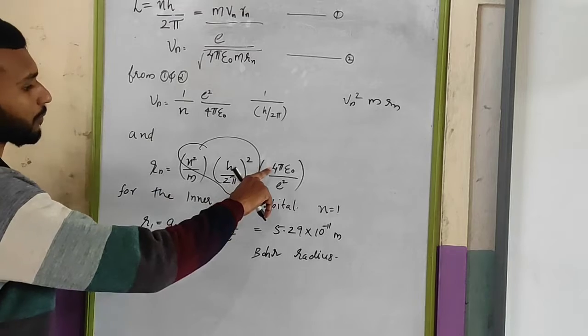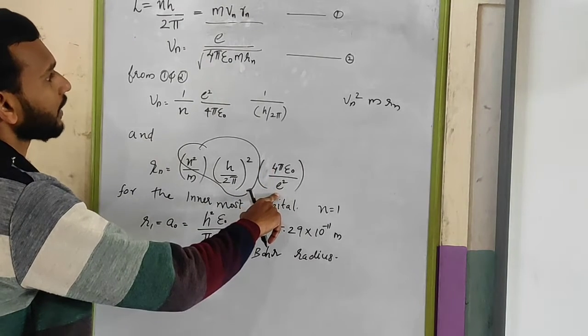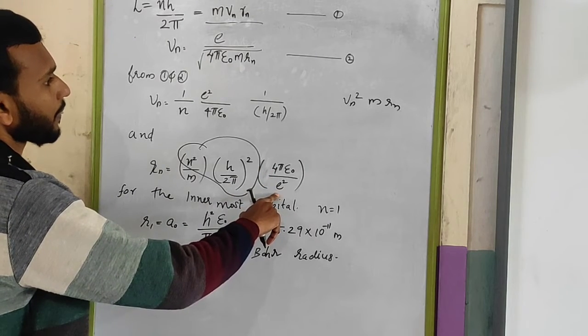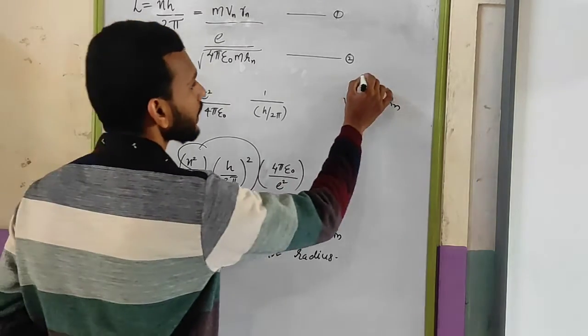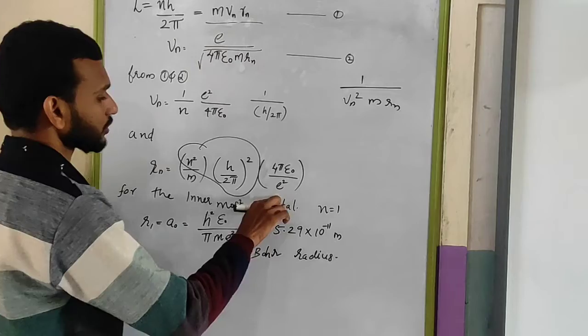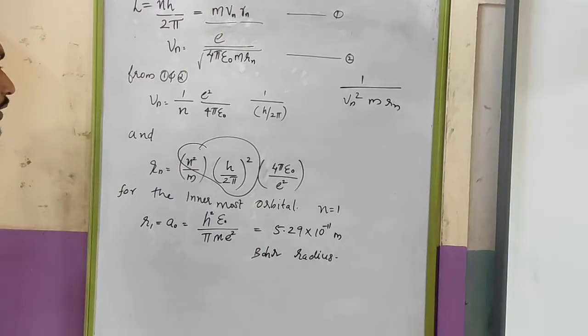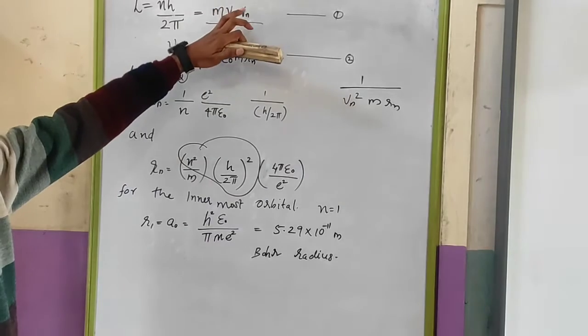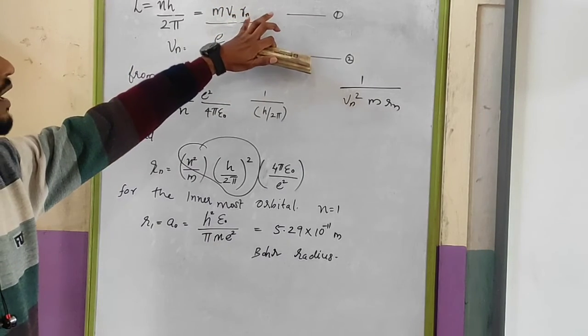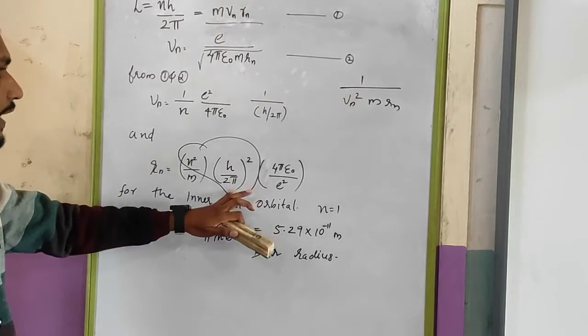Okay, this 4 pi epsilon 0 e square is actually 1 by vn square mr, that is 4 pi epsilon 0 e square. So you are having m square vn square r square value here.